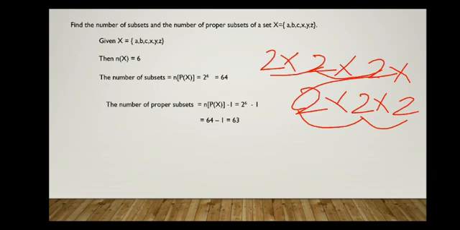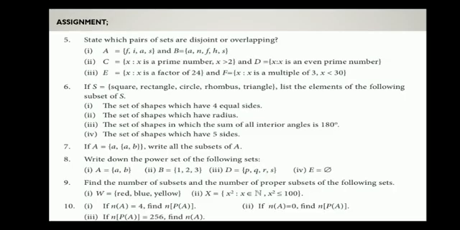So I hope you understood what is subset, universal set, proper subset, disjoint set, overlapping set. Okay, so using this, try to answer these assignment questions. The first one is: state which pairs of sets are disjoint or overlapping. If two sets have common elements, then they are called overlapping sets. If two sets don't have any common element, then they are disjoint sets. Okay. Using that, try to answer the fifth one.